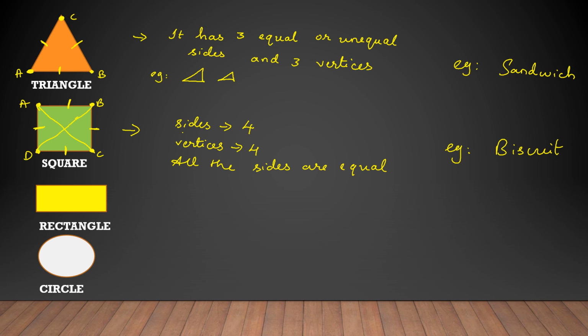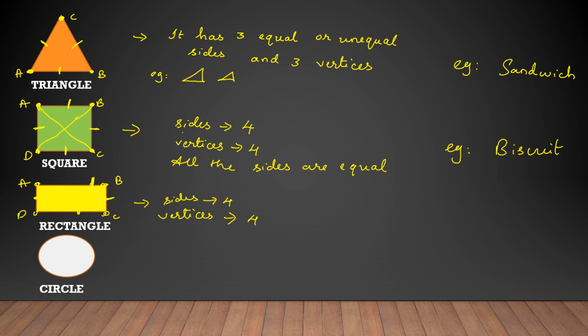Next one, let us take the third example, that is a picture of a rectangle. As we saw in a square, let us see what the rectangle is now. Sides, how many, children? There are again 4 sides. 1, 2, 3 and 4 sides. So vertices also, how many? Same. 1, 2, 3, 4. Let's name them A, B, C, D.